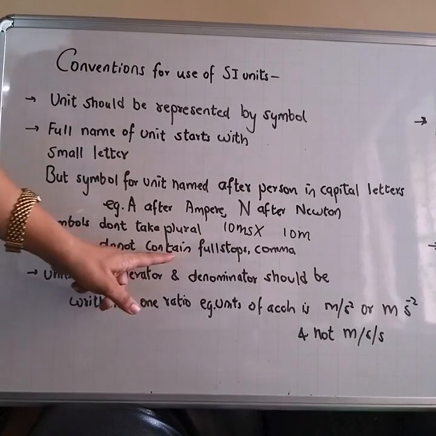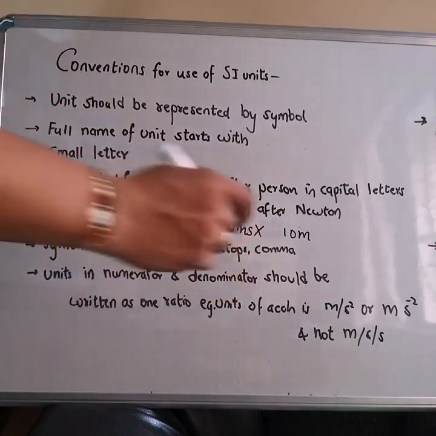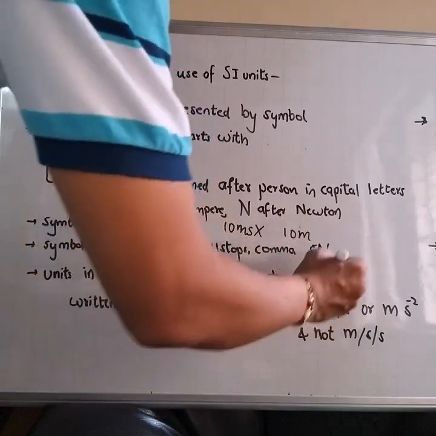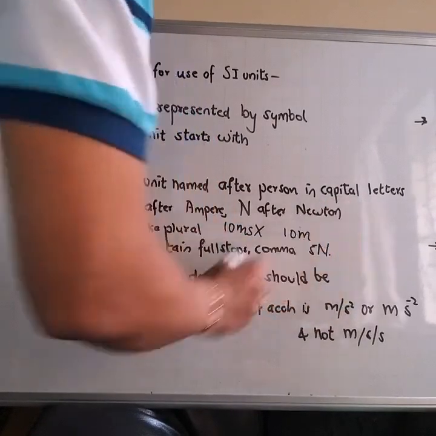Symbols don't contain full stops or commas after any symbol. Like I write 5 N. You should not put a full stop or comma or any punctuation sign.